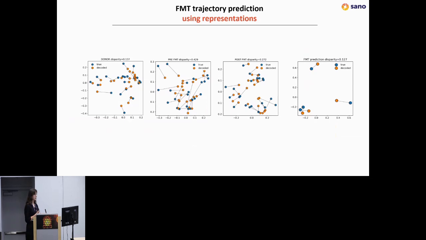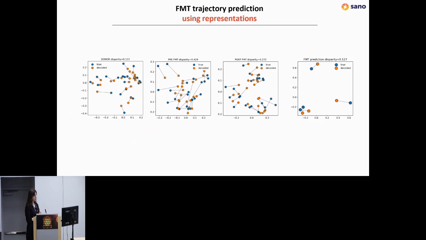And here you can see our results. First of all, we wanted to check how our model will perform on an unseen dataset, the FMT dataset, for the reconstructions. Here we can see that for the donor and for the patient post-FMT, so people that should be generally healthy, the model performs better. As a measure, we use Procrustes disparity.